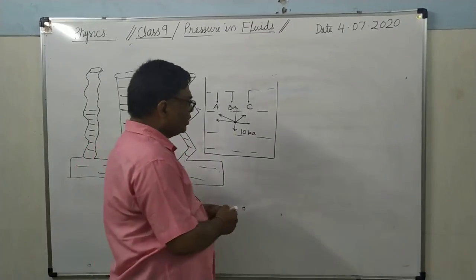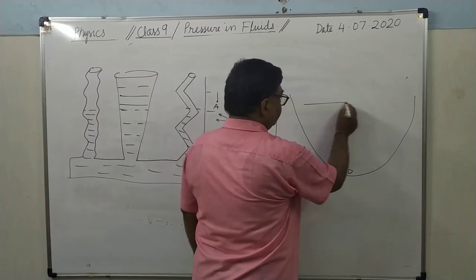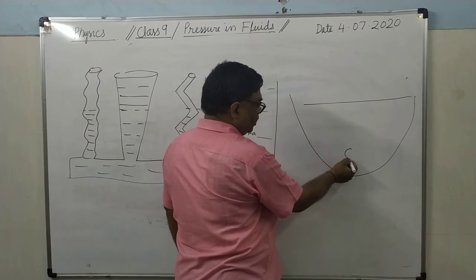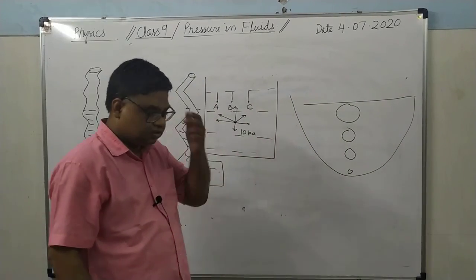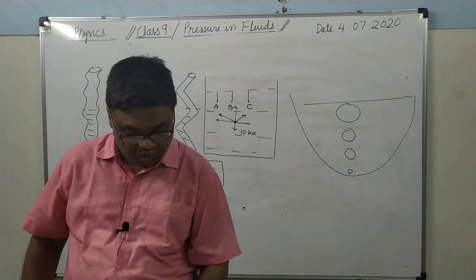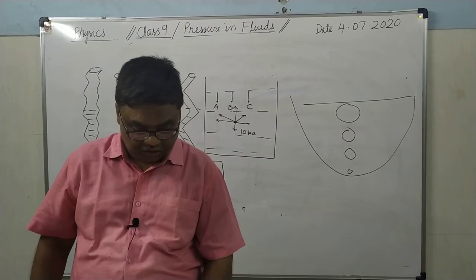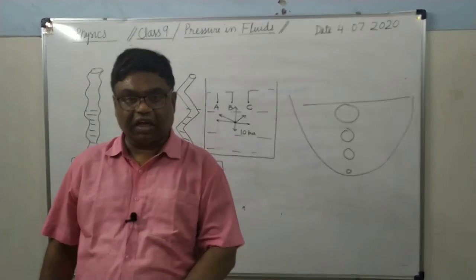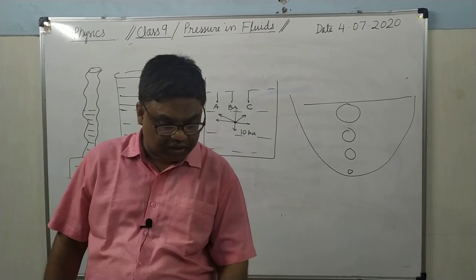You can also read here about the change in size of a gas bubble in water. When a gas bubble rises from here to the free surface, its size will increase and it will become maximum here. It's clear. So in this lecture we do up to here only. You can read these some consequences of liquid pressure. These are self-explanatory, very simple.